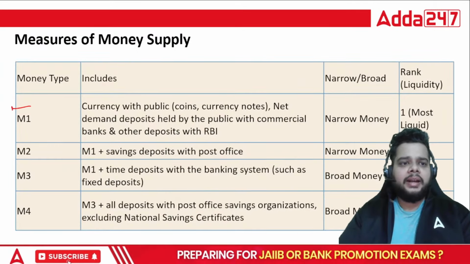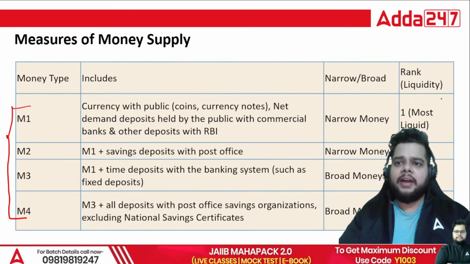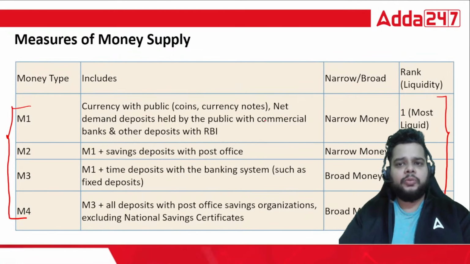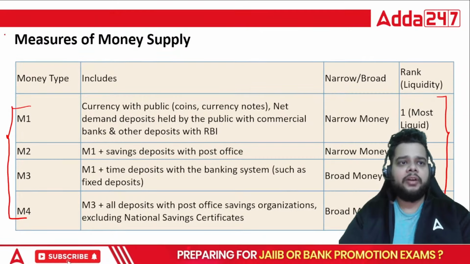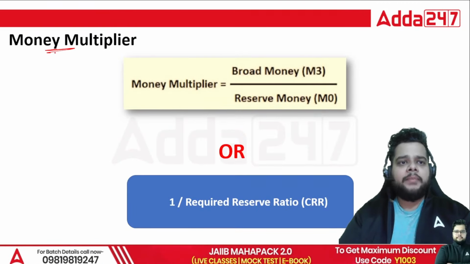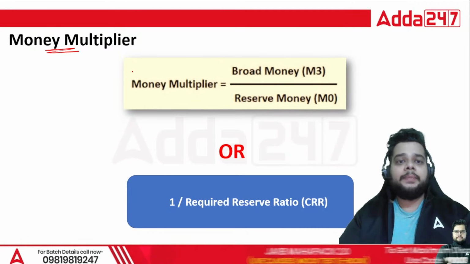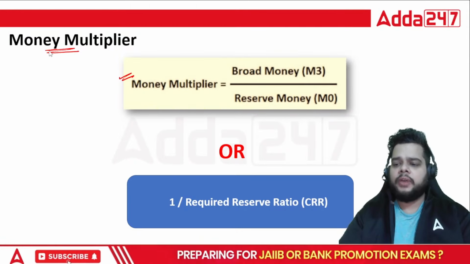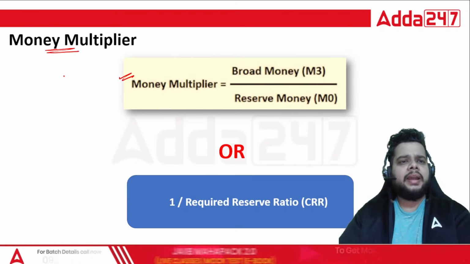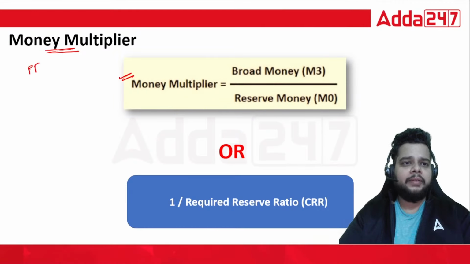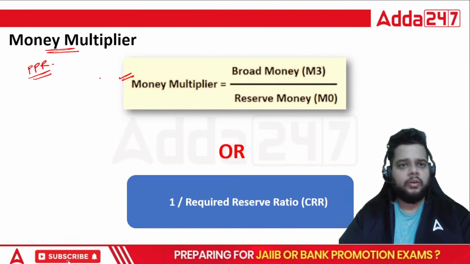Now, this is a chart for your convenience. I have made this so that you can have a quick look while revising the formulas starting from M1 to M4. Next formula, we have money multiplier. How the money multiplies itself in the classes we have seen elaborately. Even if you have not joined the class, still you can gain some momentum here by enrolling in the Power Pack revision batch. Fine, that is also there ongoing right now.